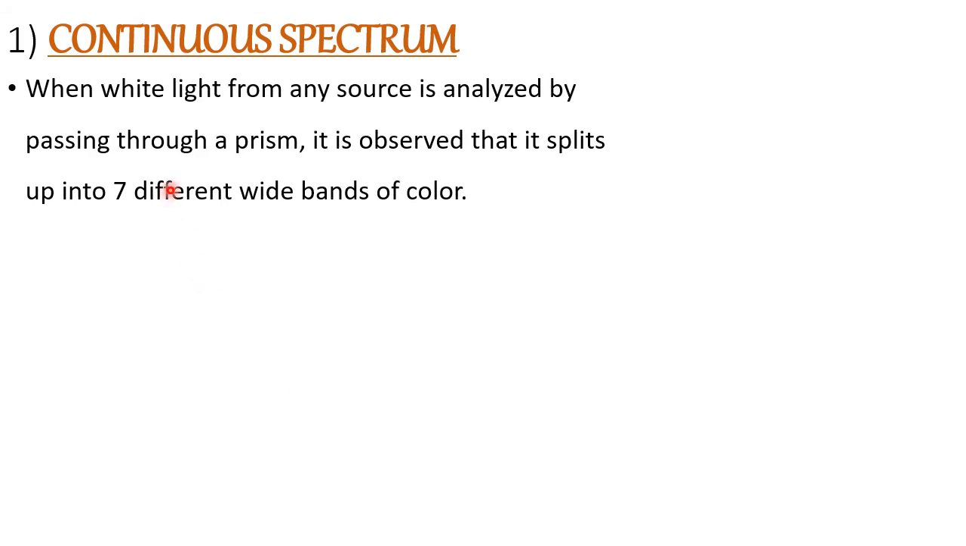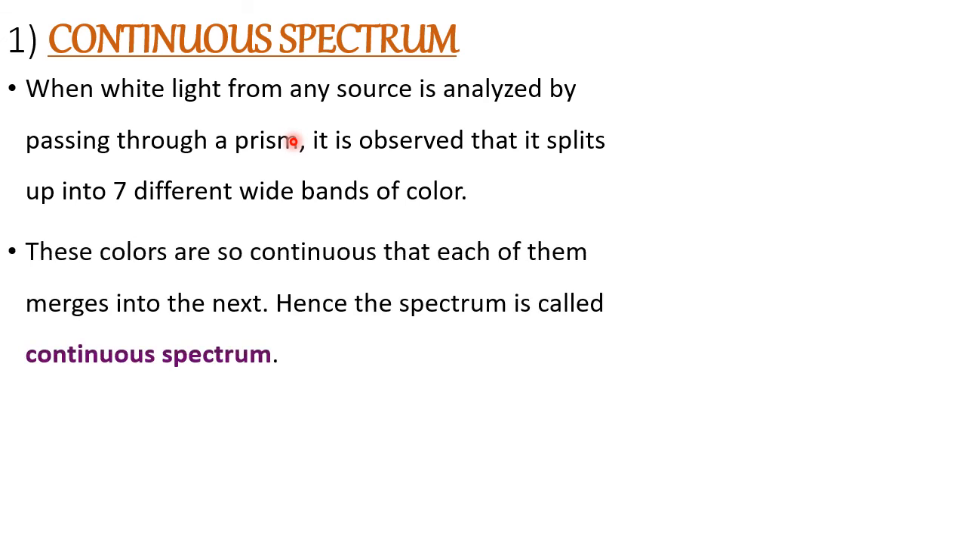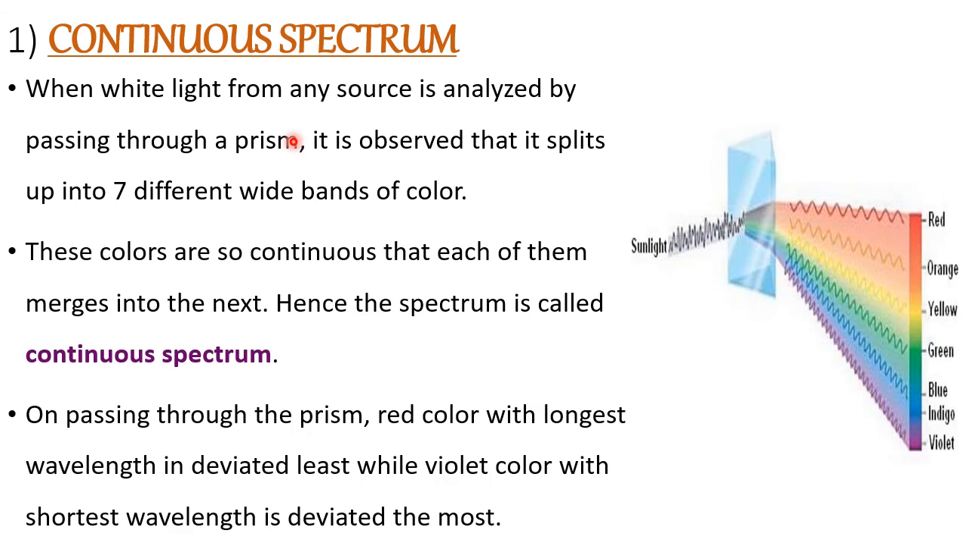What is continuous spectrum? When white light from any source is analyzed, it gives 7 different colors. That is called continuous spectrum. See, one color is merging with the other color, so there is no gap. Continuous colors are there, no gap is there. Therefore, such a spectrum is called what? Continuous spectrum. And you see red in the beginning and violet at the end, depending on their wavelength.